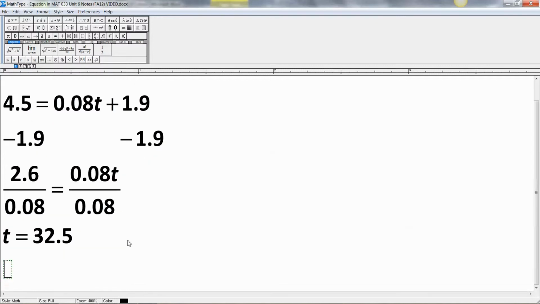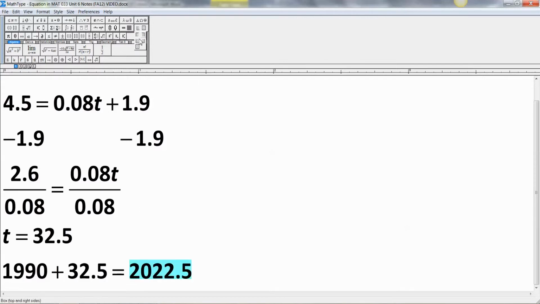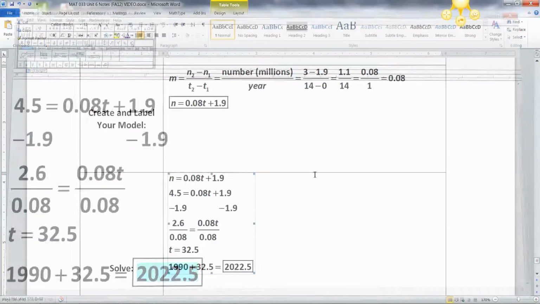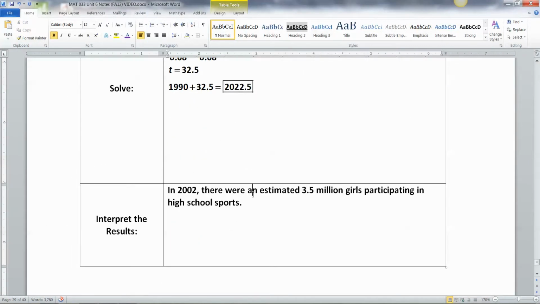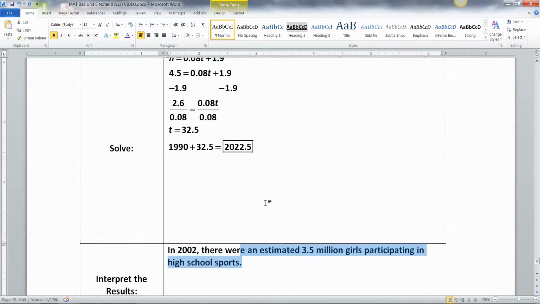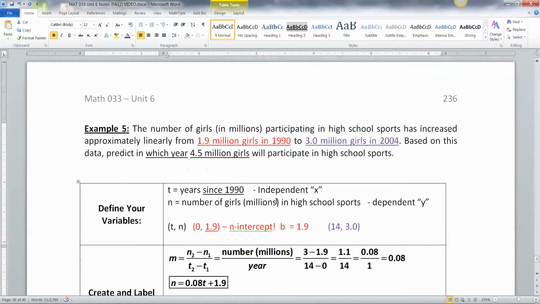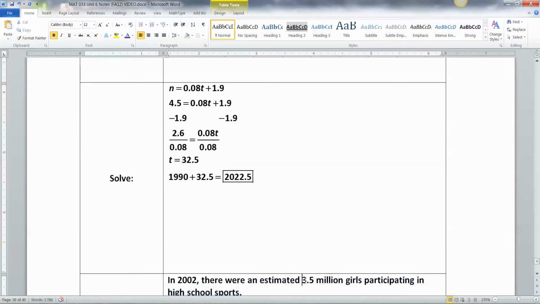Now, if you take your starter year, which was 1990, plus 32.5, you're going to get 2022.5. So in 2022, there's our answer right there, kind of in the middle of the year 2022. And that's what we'll say down here. So in 2022, there were an estimated 4.5 million girls participating in high school sports.